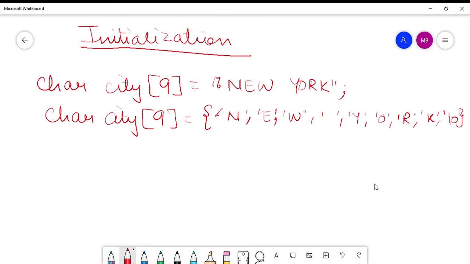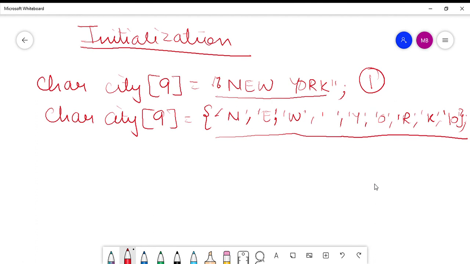The other method is this. Two ways of initializing a character array, 1 and 2.